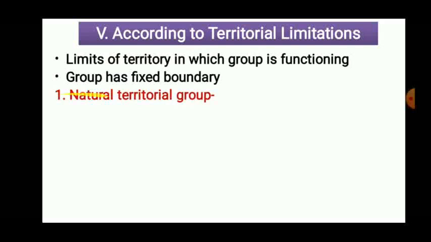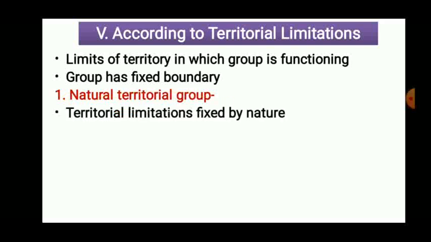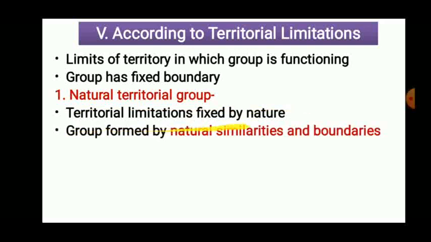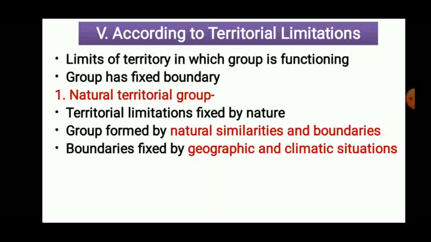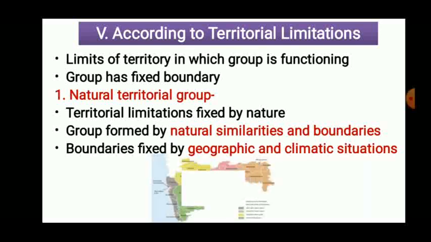So one is the natural territorial group. Natural territorial means, as it itself indicates, that nature fixes the boundaries of that particular area or group. So territorial limitations are fixed by nature. Groups are formed by natural similarities and boundaries. Because of natural similarities, the groups are going to be formed and the division of that area is done. Boundaries are fixed by geographical and climatic situations.